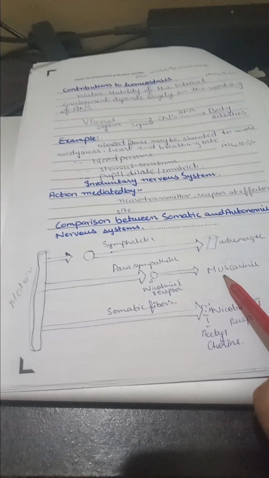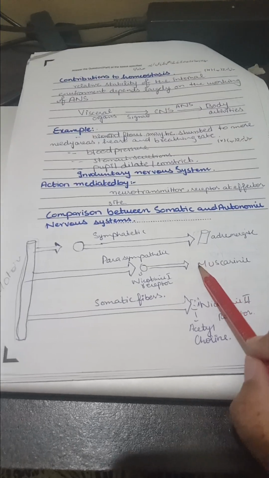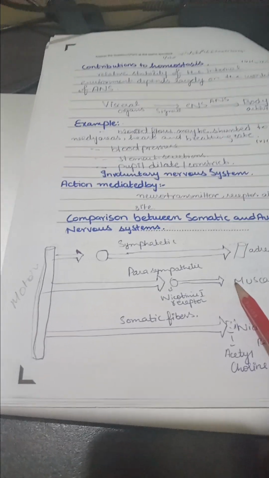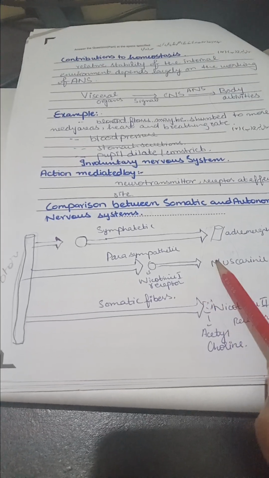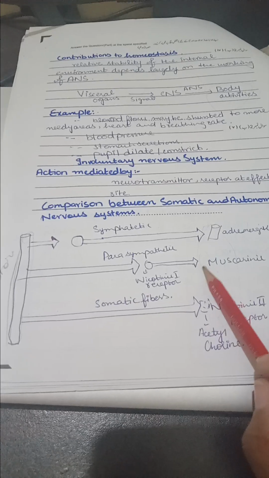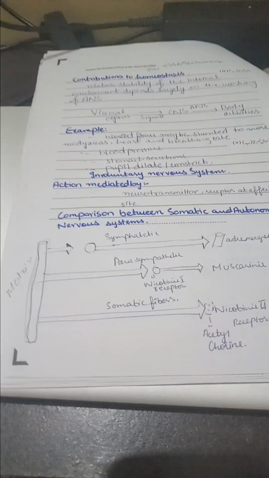These are the receptors. And what is the neurotransmitter? The neurotransmitter is acetylcholine and norepinephrine. We will discuss this later on. Now this was the major and prominent difference between them.